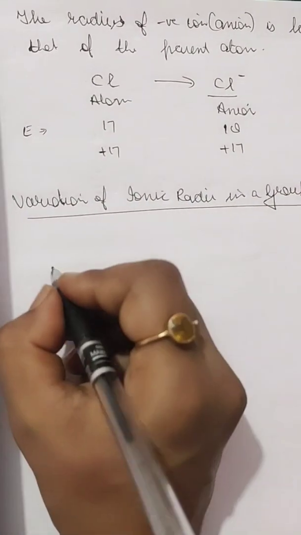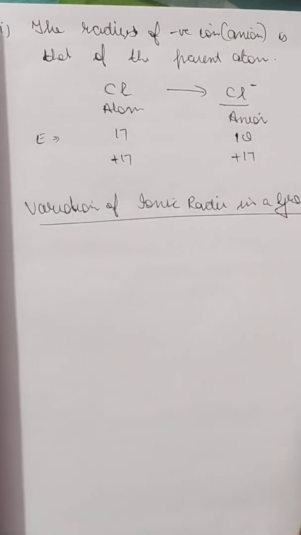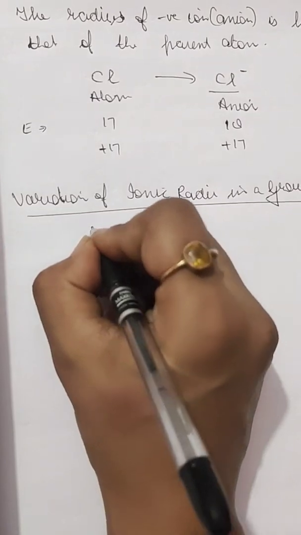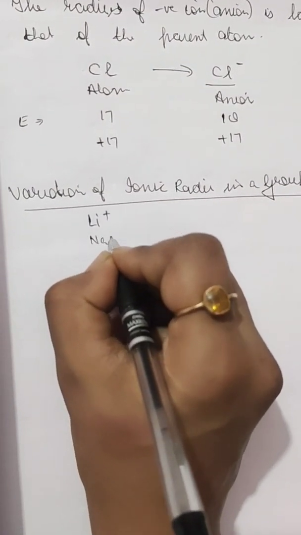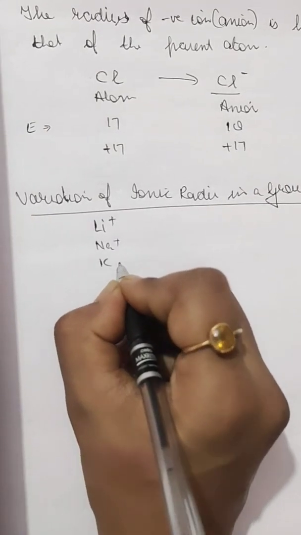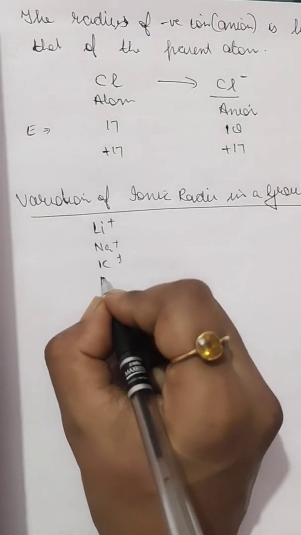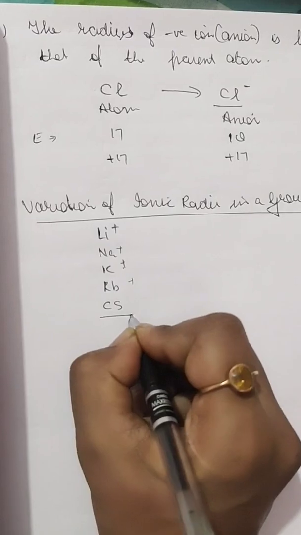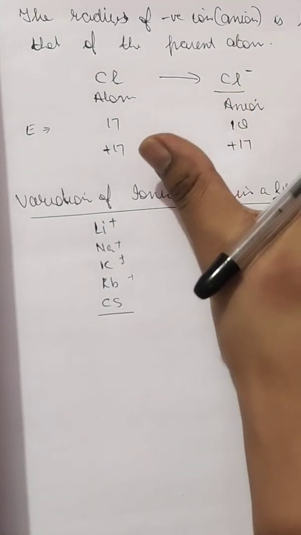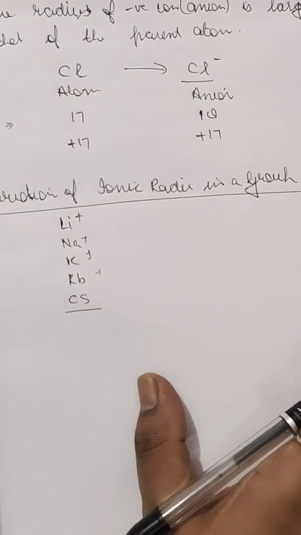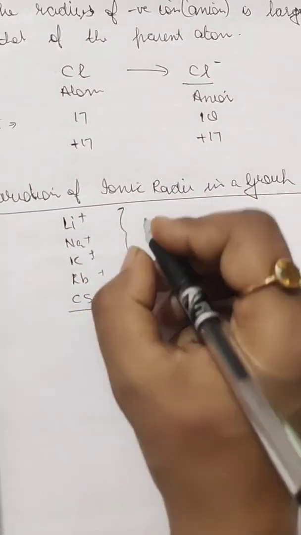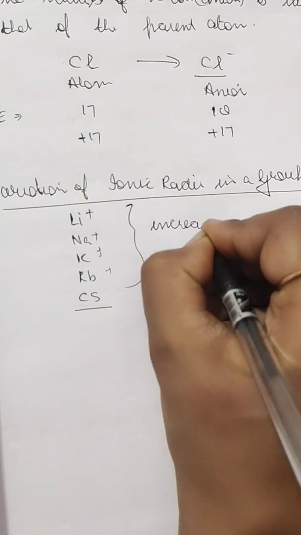Take the alkali metal ions like the lithium ion, sodium ion, potassium ion, rubidium ion and cesium ion. In this group, when we move from top to bottom, the ionic radii increase.